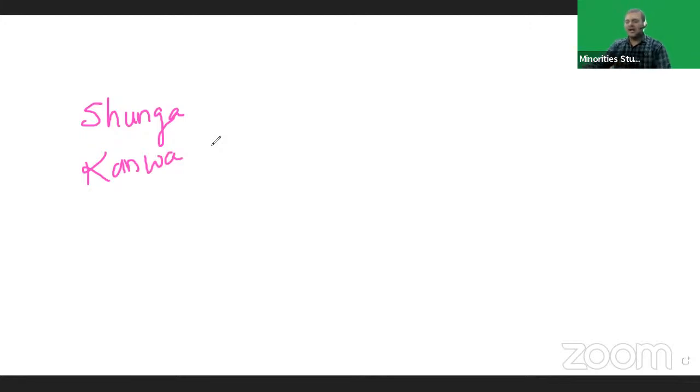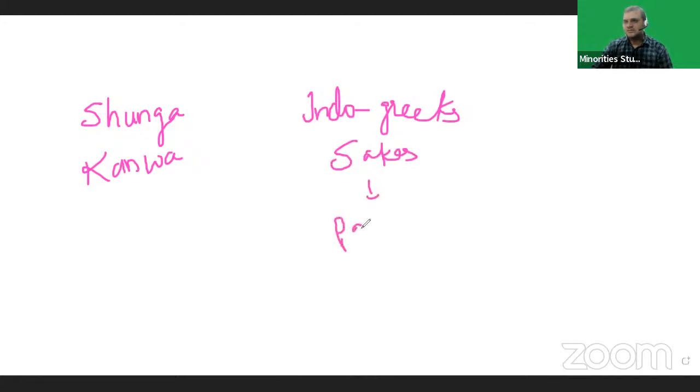Remember this point. And at the same time, in the west, the Indo-Greeks, Shakas, Parthians, and Kushans ruled Western India.